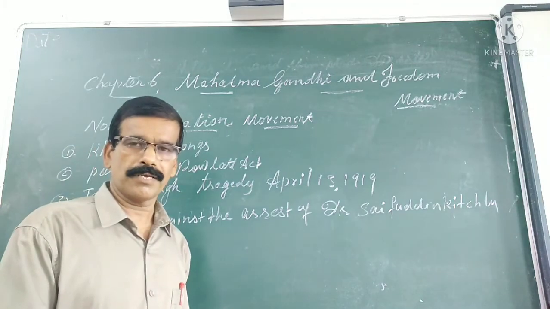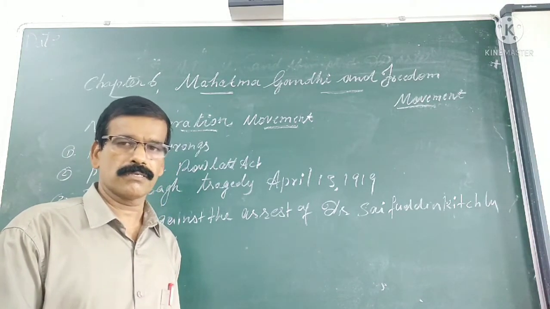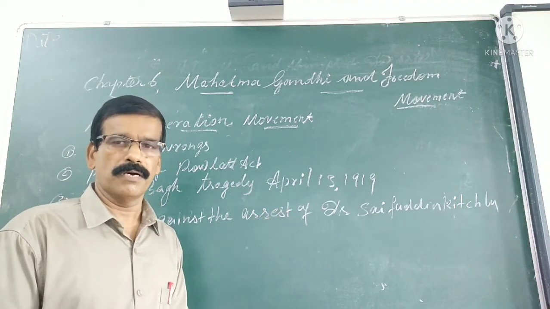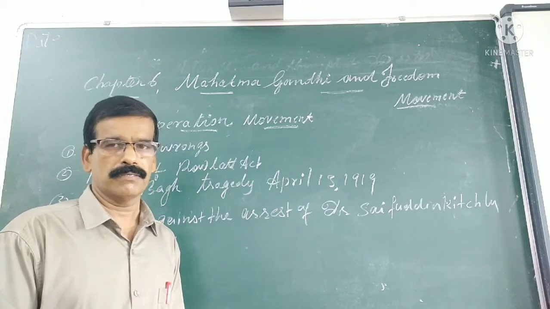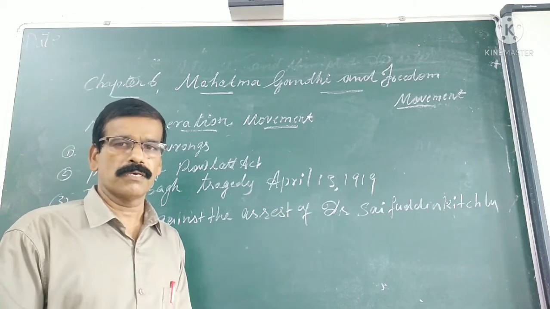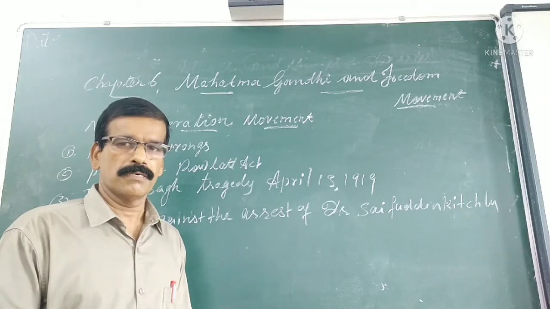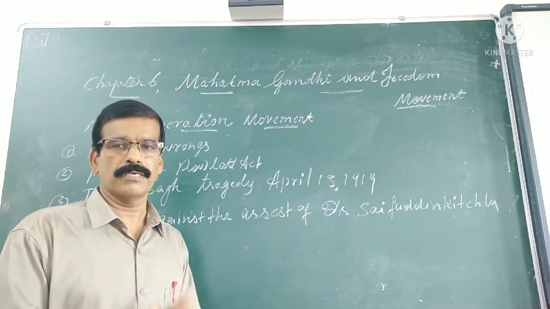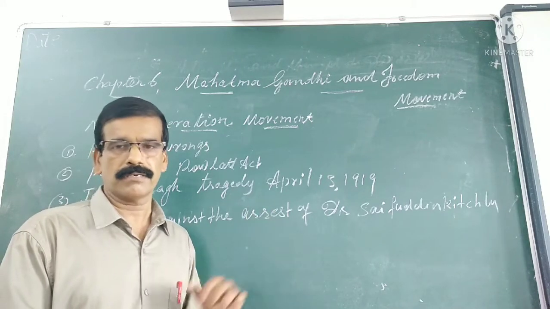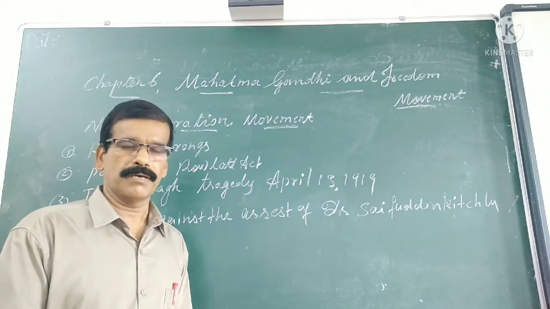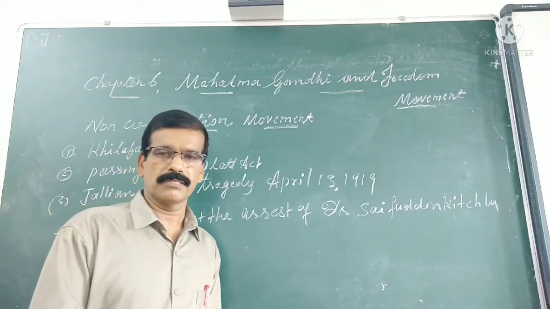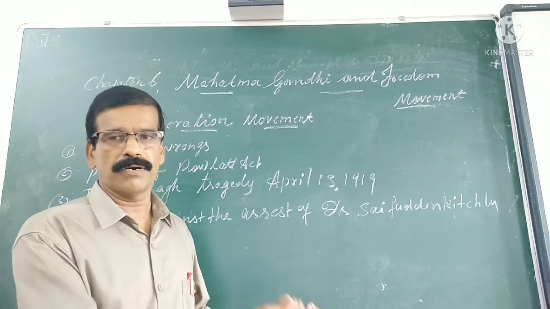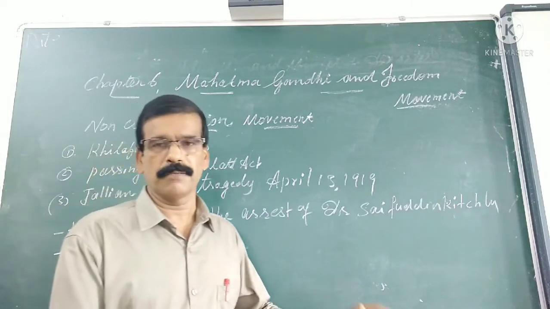In order to protest against the arrest, a large number of people gathered at the Jallianwala Bagh. It's a very big ground, with buildings on three sides, and there is only one exit point, or one gate. By that time, General Dyer reached there with his men without giving any warning to the people to vacate the place.